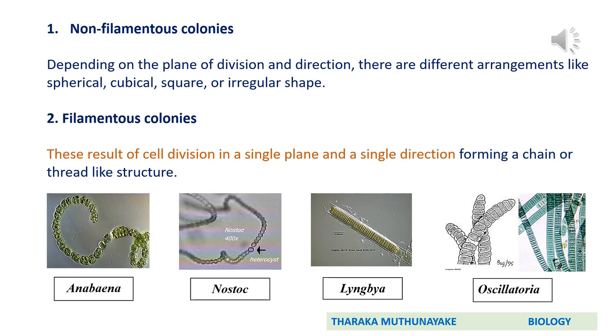If you consider filamentous colonies, those result from cell division in a single plane and a single direction. So then it forms a chain or thread-like structure. As you observe in these diagrams, there are 4 examples given in this slide under filamentous colonies: Anabaena, Nostoc, Lyngbya, and Oscillatoria. You can observe they have a chain or thread-like structure.